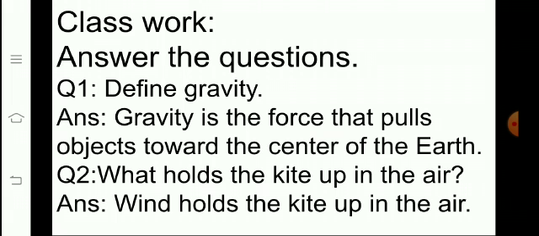We have already discussed that the wind holds the kite up in the air. So you will write down the answer. Wind holds the kite up in the air. So that's all for today.